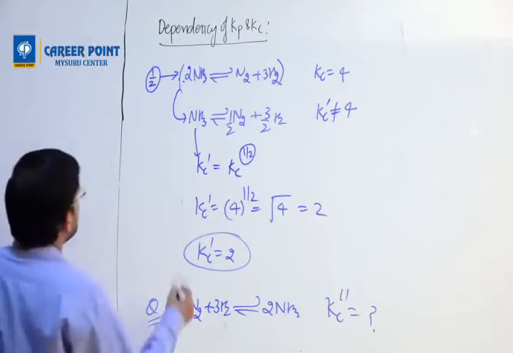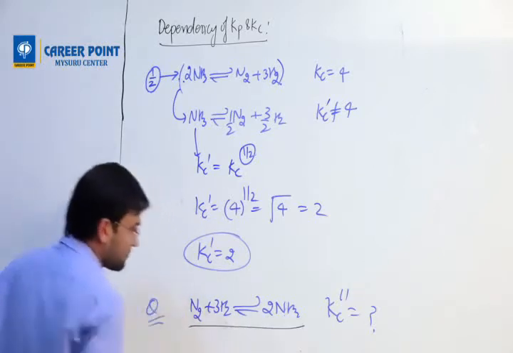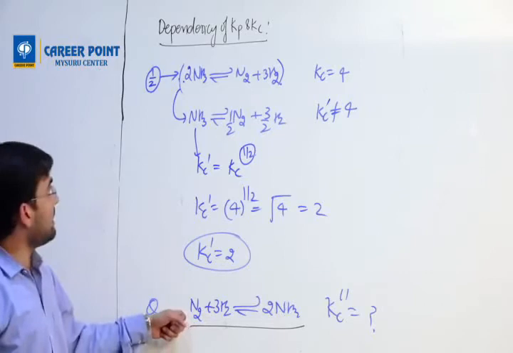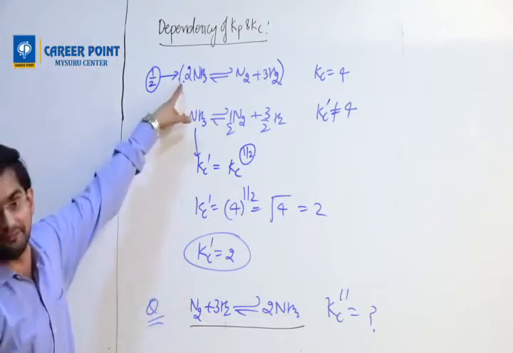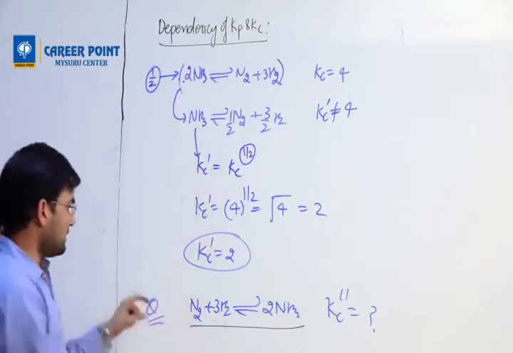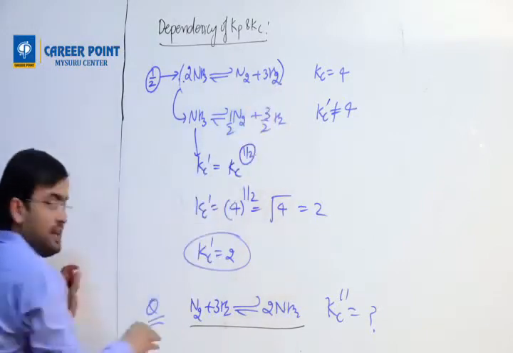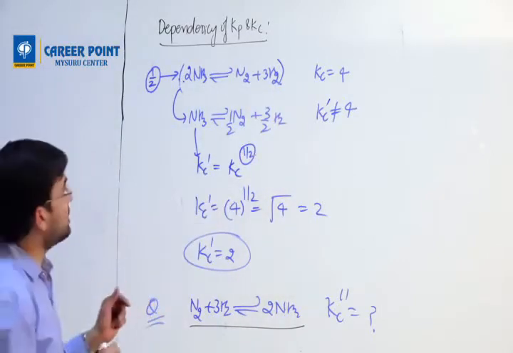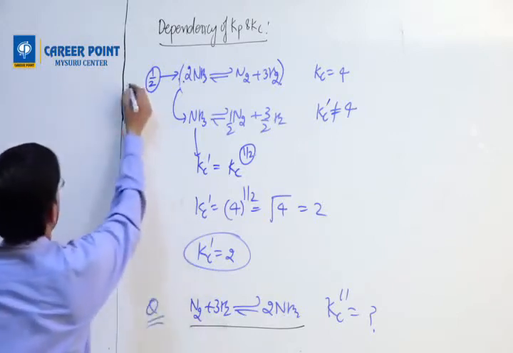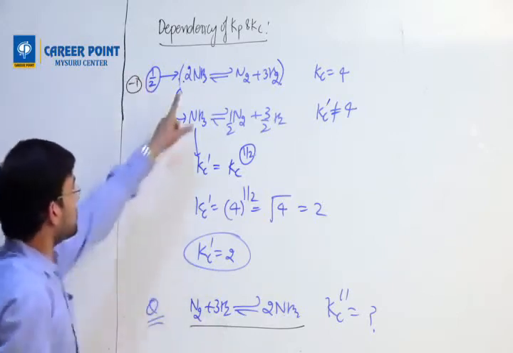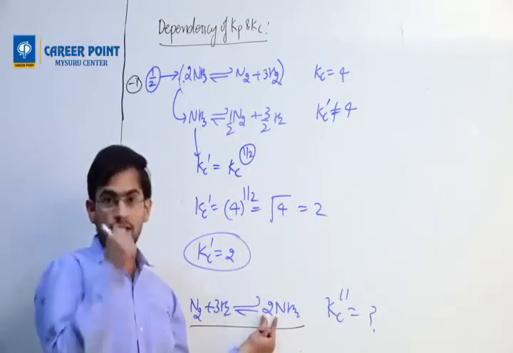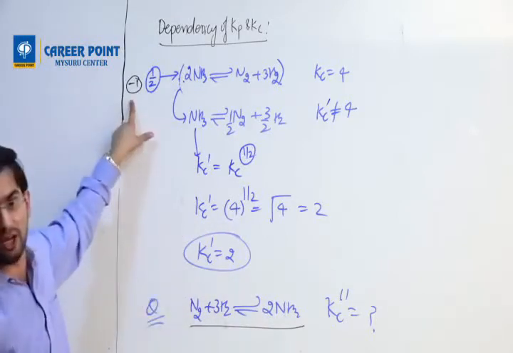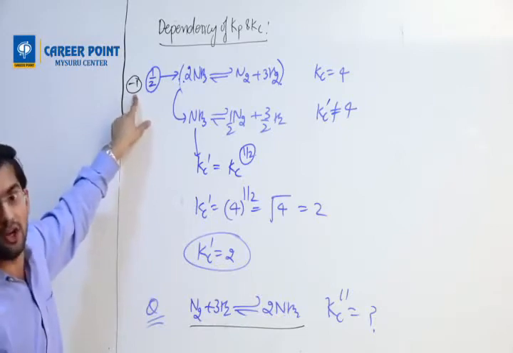Okay, so you want to get this reaction. To get this reaction, you have to do something here. In this question, I am changing the direction. To change the direction, I am going to multiply by -1, because 2 and 3 are the same. I am not changing the stoichiometry, I am only changing the direction. So -1 I will do. Now I know the factor.